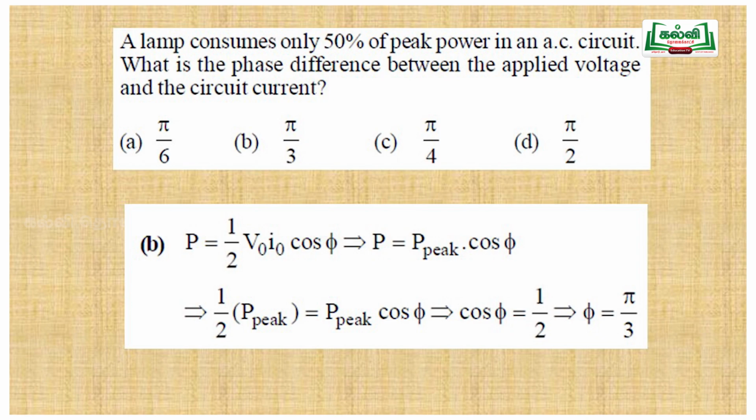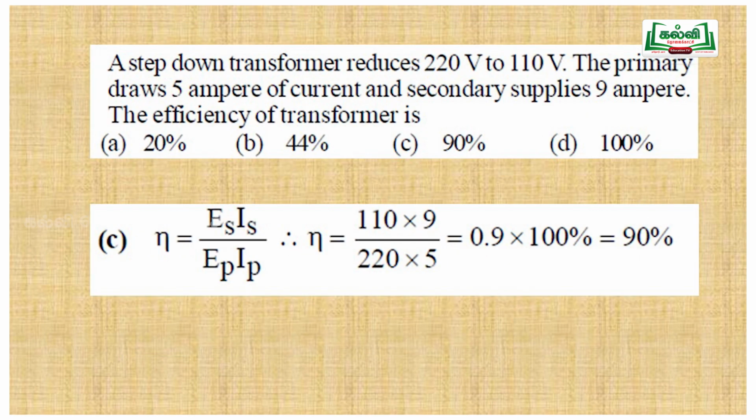So what is the value of power? Power is equal to 1 by 2 into V maximum into I maximum cos phi, that is V naught I naught cos phi. So V naught I naught is the P peak. So P is equal to P peak cos phi. So P peak cos phi equal to 1 by 2 of P peak. Cos phi equal to 1 by 2, that is 0.5, which means phi is 60 degree. 60 degree in radians is pi by 3. So the answer is pi by 3, that is option B.